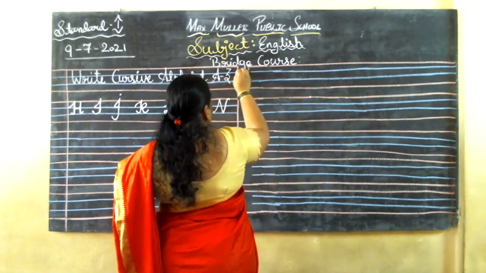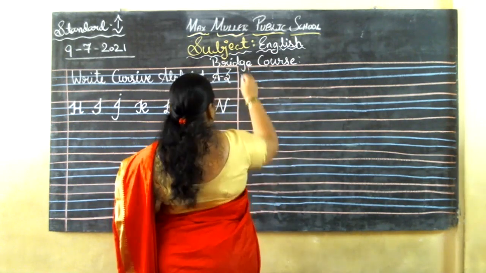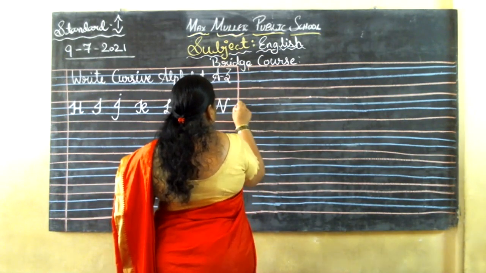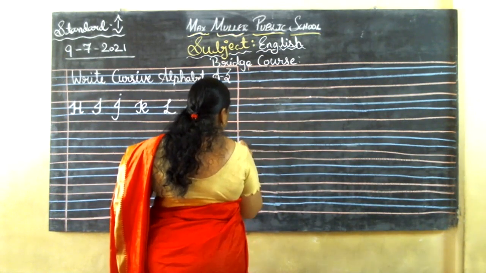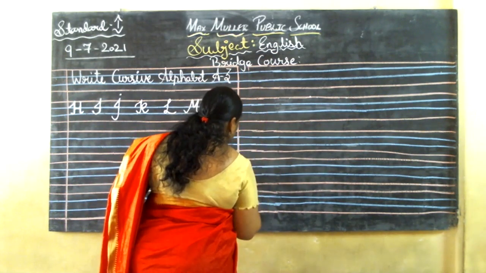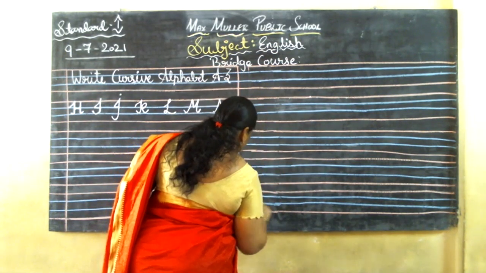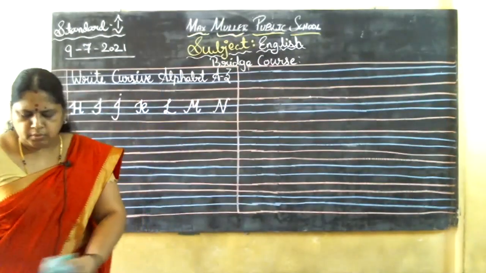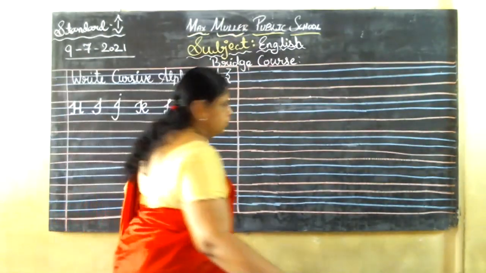So take the help of your parents. As I told you, not only mommy, daddy, you can take the help of your brother, sisters also, aunt, uncle, if they are staying at home, you can take their help. Like chikapa, chikama, mama, mami, many people will be there at your home, no? So you can take the help of them also.